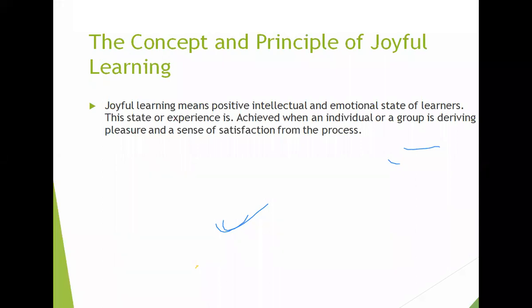So this is the main concept, or we can say the principle, of joyful learning, that he or she should get pleasure, and satisfaction should be there in that process. So we have to know about the teaching method, how we can present our topic to the students so that it will be joyful to them. That we are going to see in the next slide.